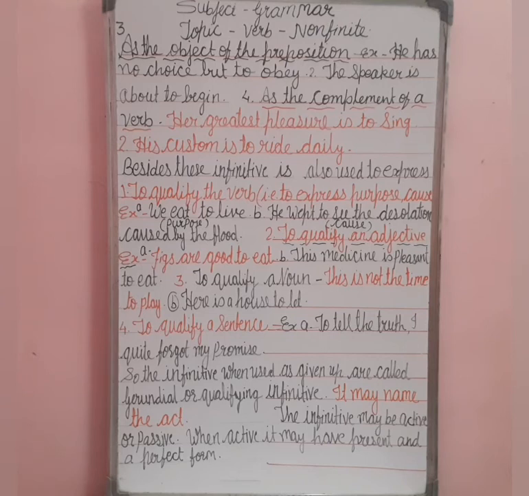So, my dear students, I would like to clarify that when the infinitive is used in the ways we have seen, that time we call it a gerundial or qualifying infinitive. We can say that the infinitive may name the act also, and the next point is the infinitive may be in active or passive form also. When in active form, it may have the present and perfect form of the verb also.